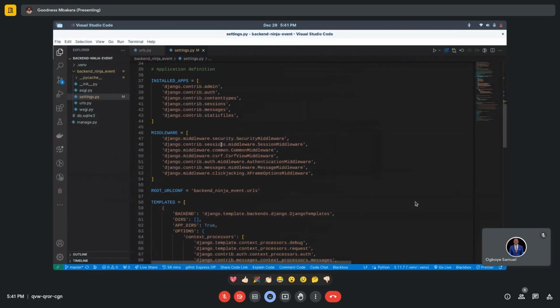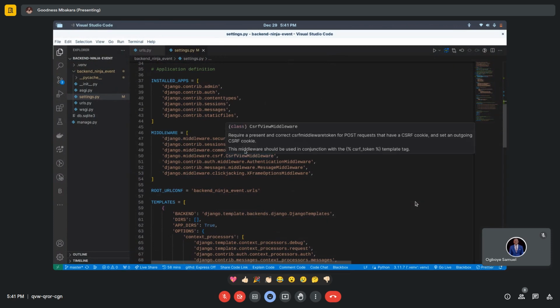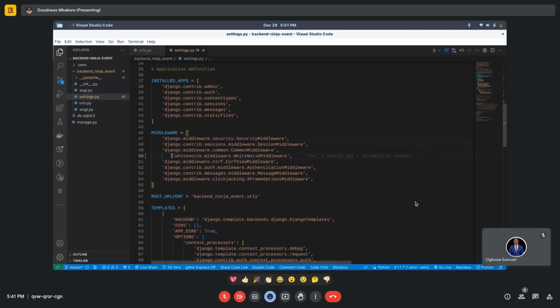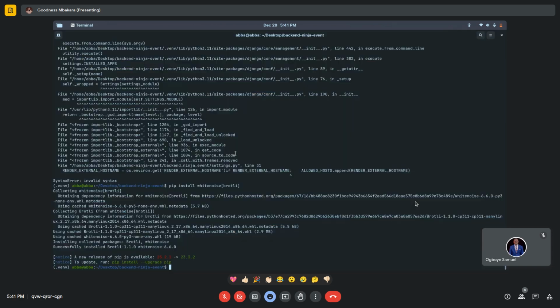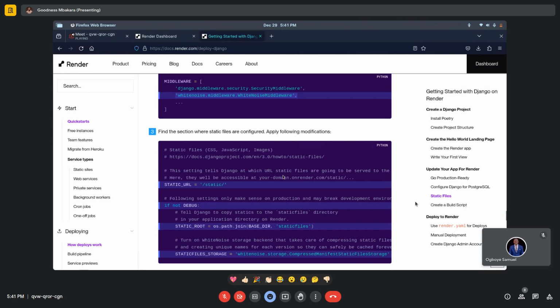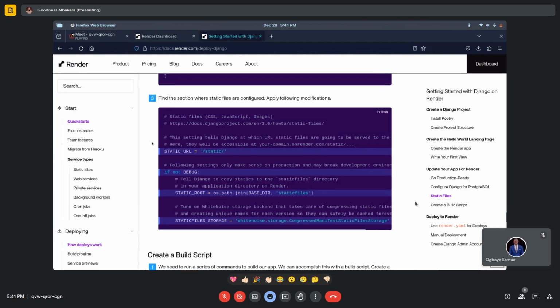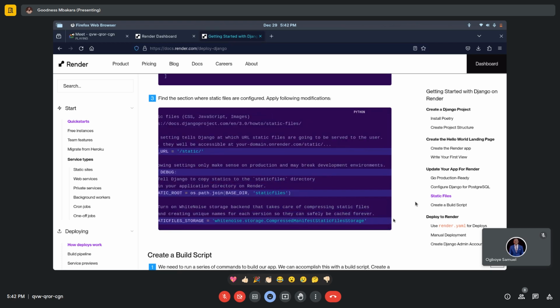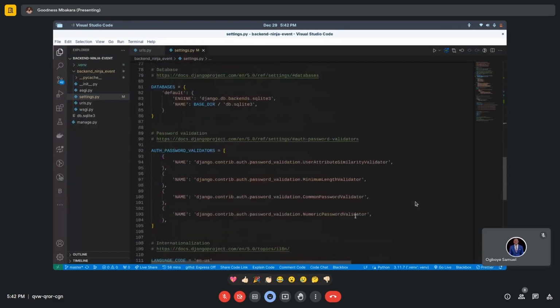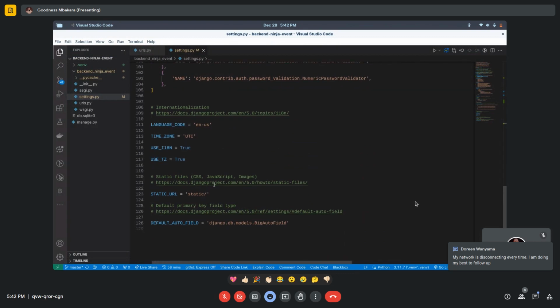So we look for middleware, after, sorry, I'm sneezing, after common middleware. So we are going to put this in, the WhiteNoise. That's basically for serving static files, so you don't need to bother too much about it. I don't think we need it for this project, but I'm just adding it there so we don't have any issues at all. I think we rendered it. It's kind of good here. Pardon the sneezing.